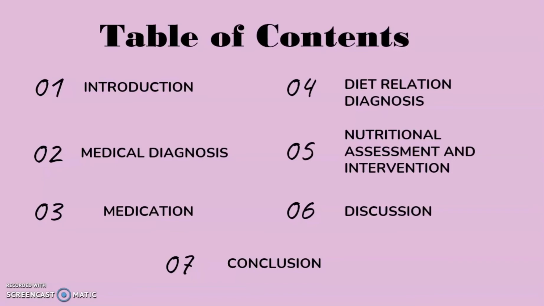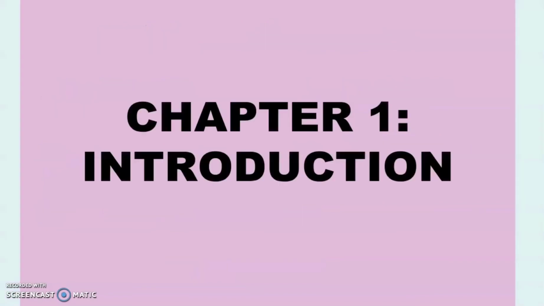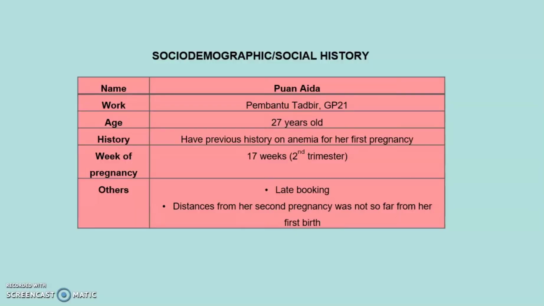This is the table of content for the presentation. We move on to chapter 1, the introduction. The socio-demographic or social history. The name of the patient is Puan Aida, working as a pembantu tadbir GP21, aged 27 years old, having a previous history of anemia in her first pregnancy. She was pregnant for 70 weeks, which is in the second trimester. She was a late booking, and the distance from her first birth to her second pregnancy was not so far.